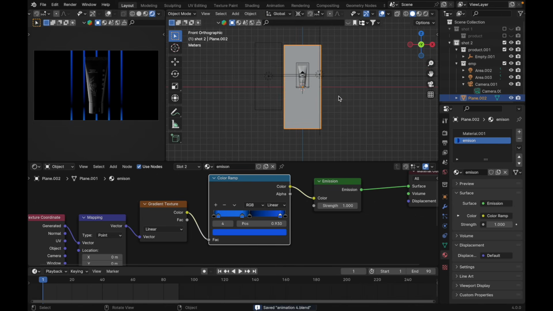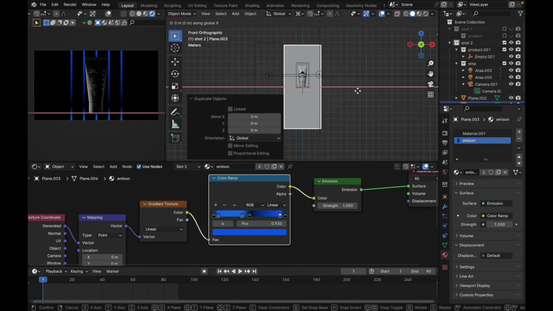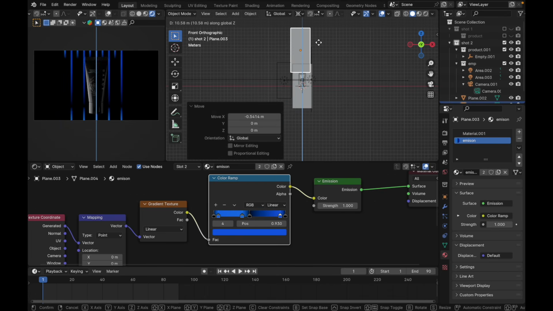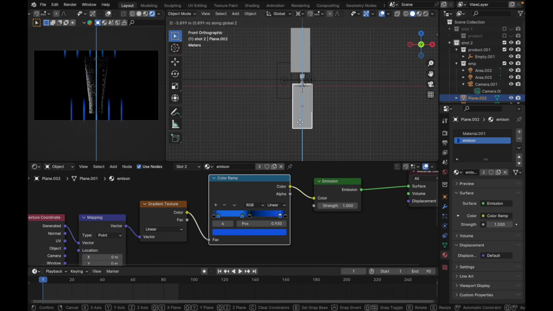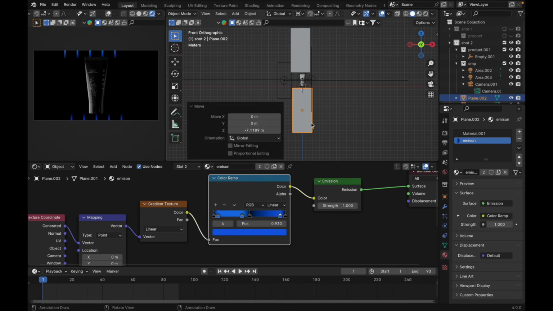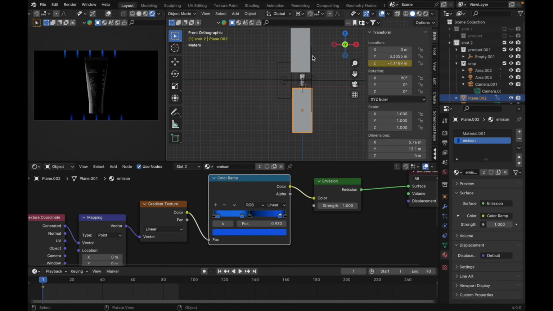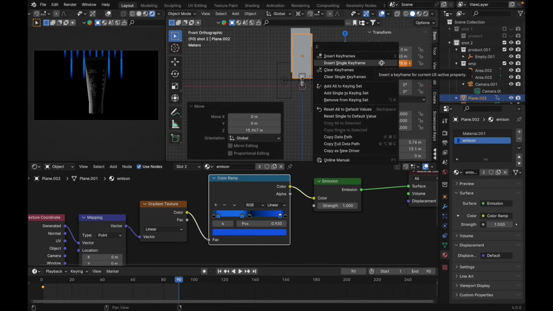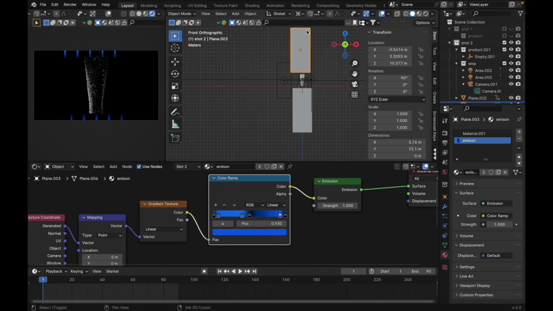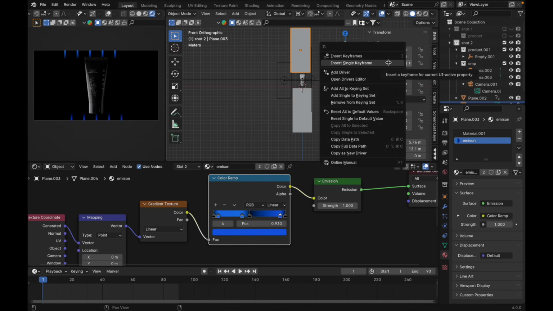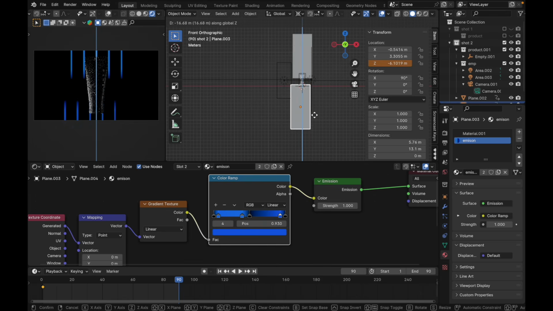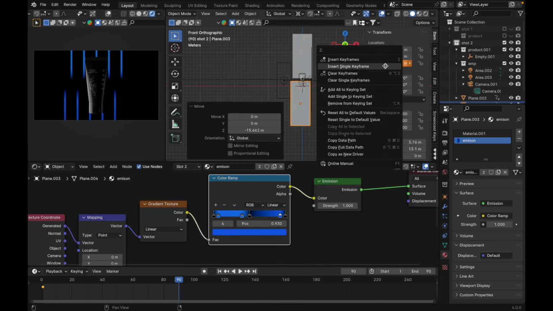And for this part, Shift D, duplicate it, press G X, just put it something like this, press G Z, just put it here, and this one G Z, just put it here. Press N, Z location, insert single keyframe, go to the last frame, Z location, press G Z, just put it here, like this, insert single keyframe, and do the same from the top. Go to frame 1, right click, insert single keyframe, go to the last frame, G Z, move it down like this, right click, insert single keyframe.